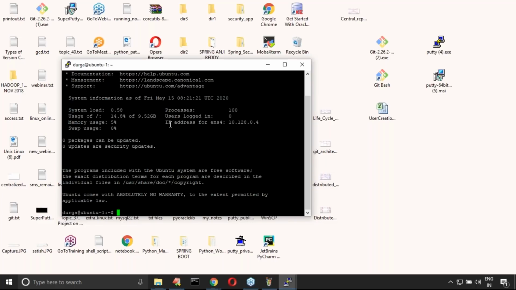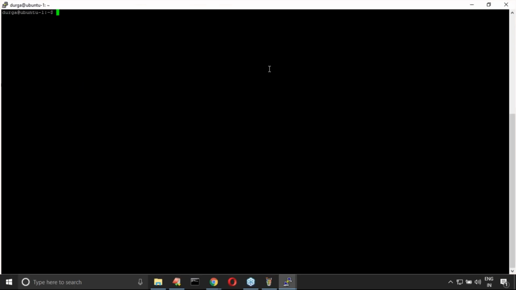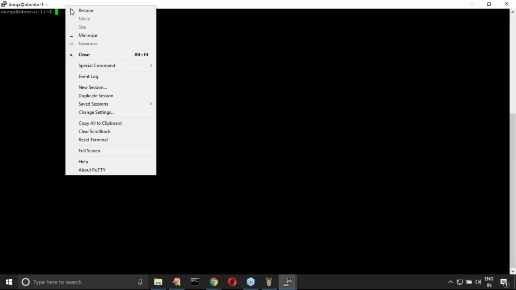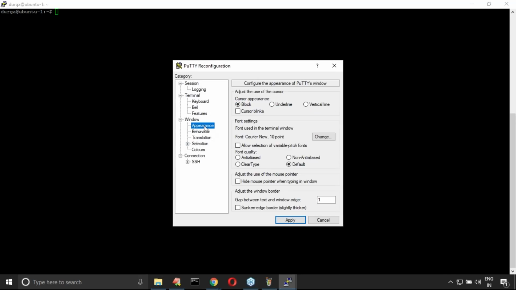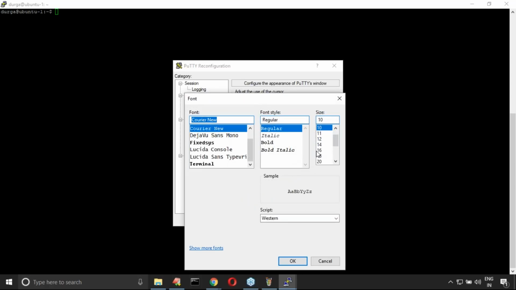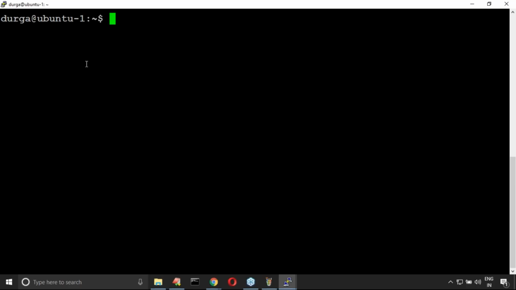Have you observed? Now you can see Ubuntu. You can change settings, appearance, change the font to 20 bold, something like this, and apply. Have you observed? The Ubuntu machine is ready. Now you can work with Ubuntu, CentOS. Tomorrow, if some other system or instance is required, why not? Any instance you can create in the cloud.